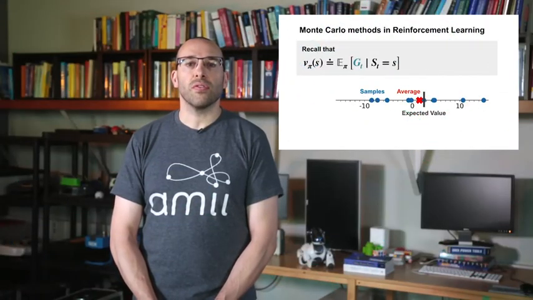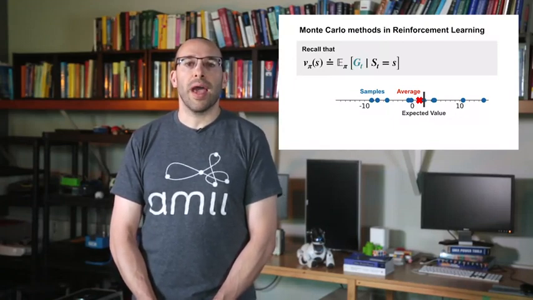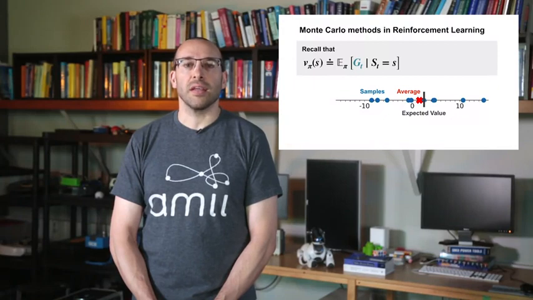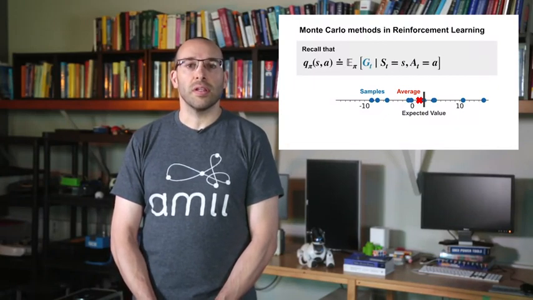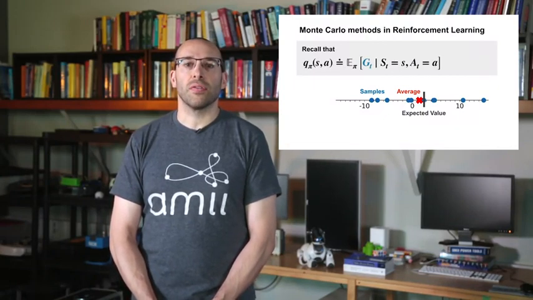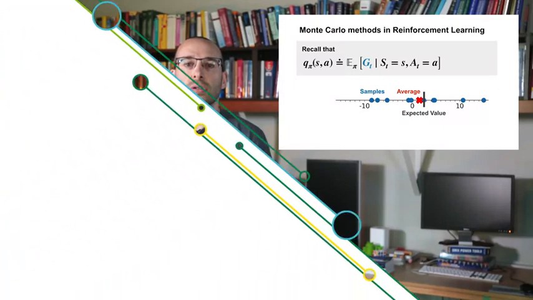Learning action values is almost exactly the same process as learning state values. Recall that we learned the value of a state by averaging sample returns from that state. Conveniently, the same process works for action values. We collect returns following a policy from a state-action pair and then take their average.